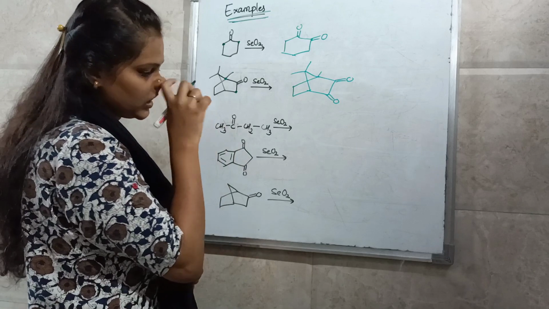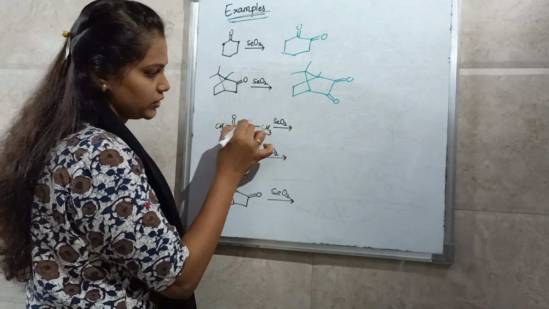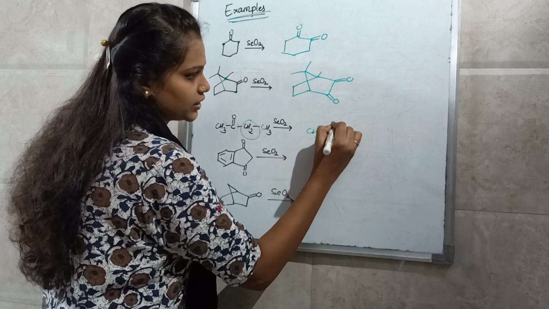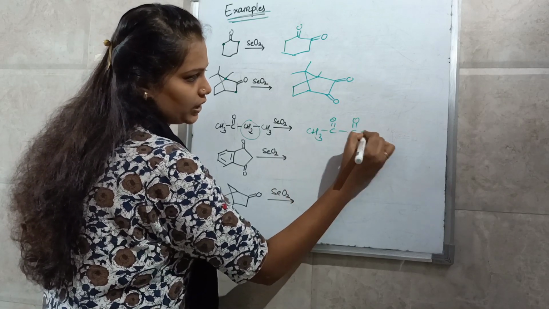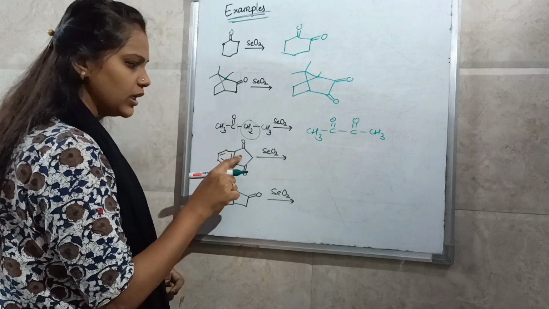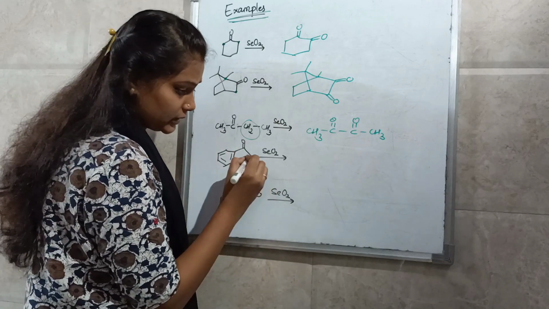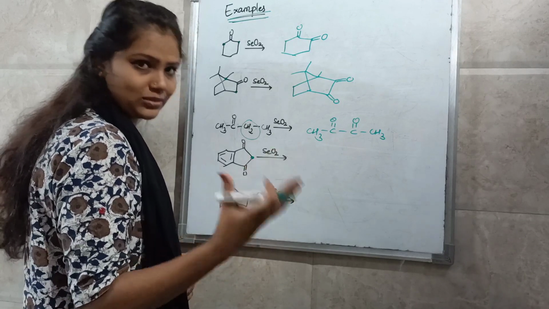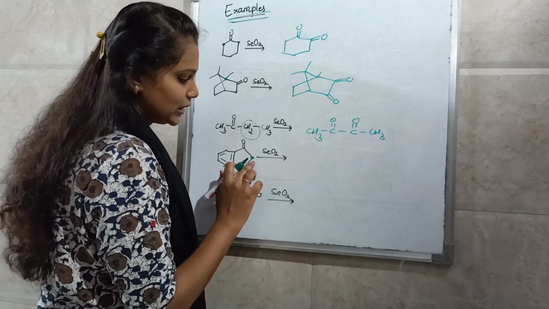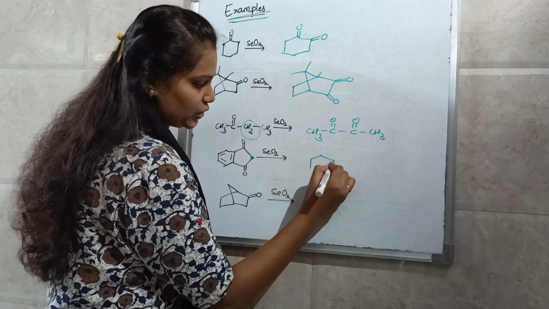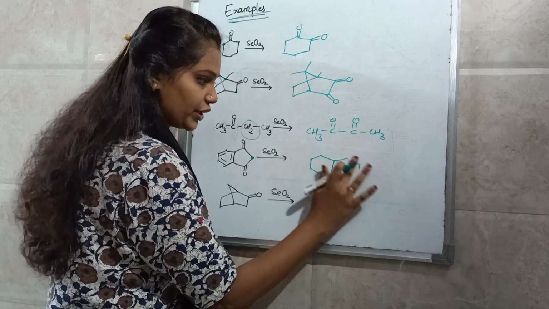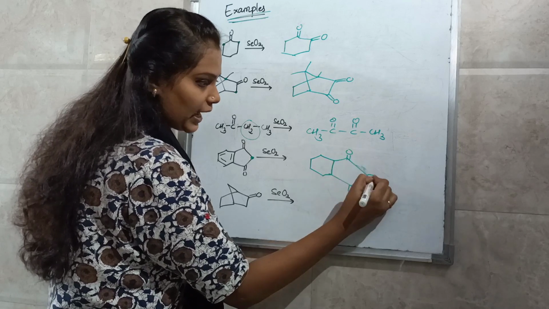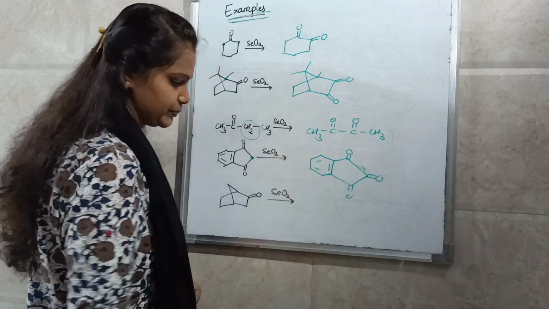In this case you have two adjacent positions. Out of this, the CH2 will be more active and it will oxidize to an alpha dicarbonyl compound. Here you have two carbonyls and this carbon is more active, more acidic, the proton is more acidic. So this CH2 will convert into a carbonyl compound as two carbonyl groups are already present. So in the product you will get a tricarbonyl compound.